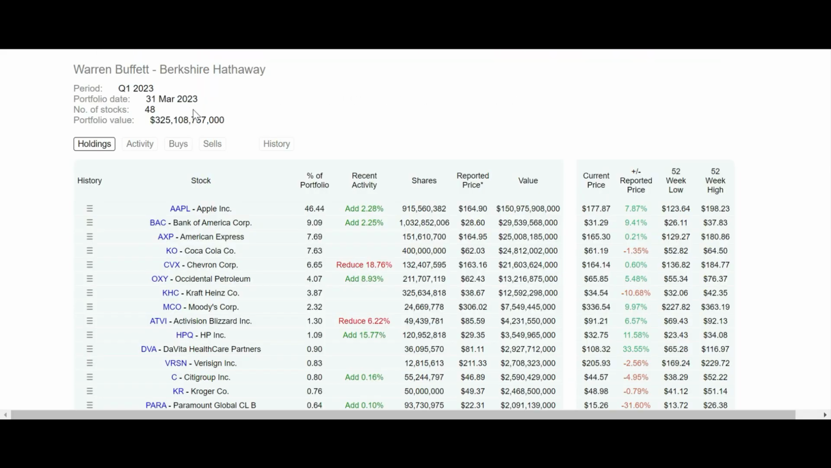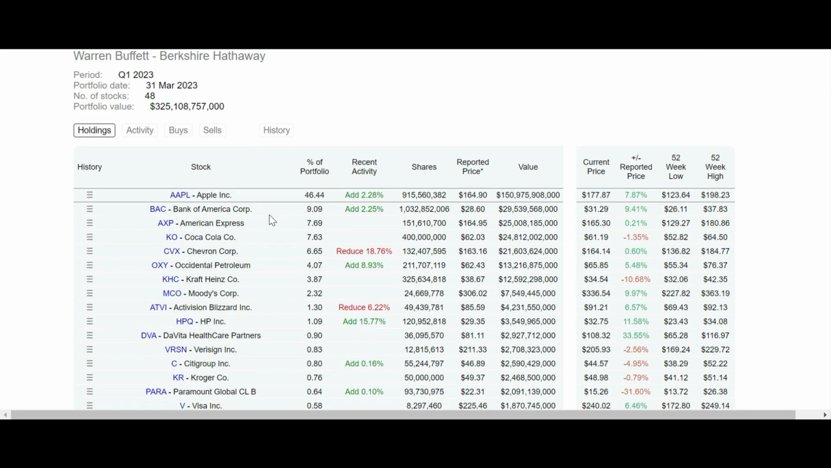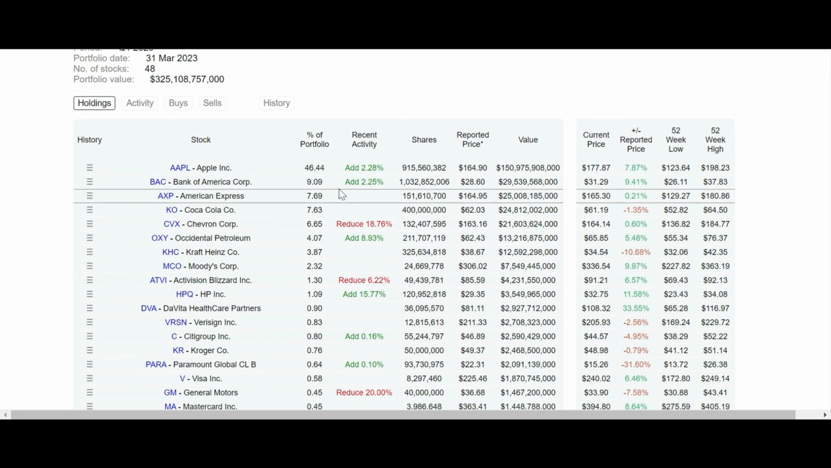Here we see the number of stocks that he owns when he sent the last report to the SEC about his investment portfolio and the portfolio value. Here we also see some relevant information, such as the percentage of his investment portfolio that is allocated to Apple shares and any other company that he owns, the recent activity about what he's done with each stock, the price at which he bought the shares, and the price per share as of March 31st. We also see the losses and gains of each stock here.